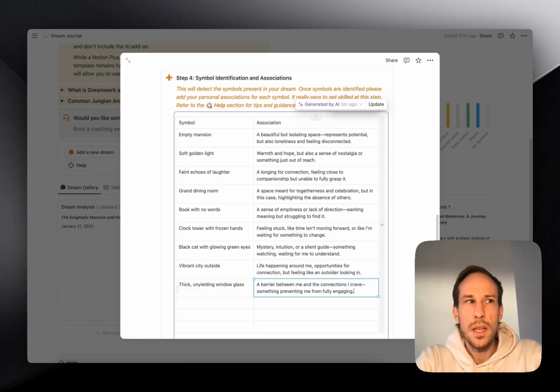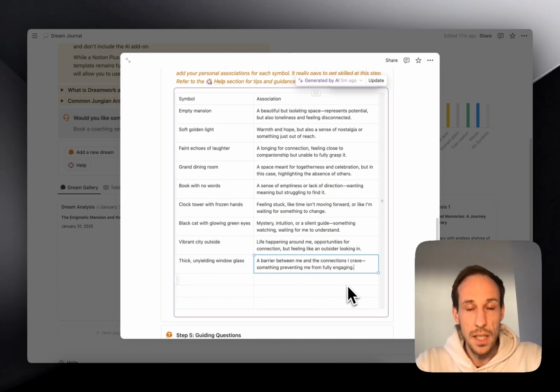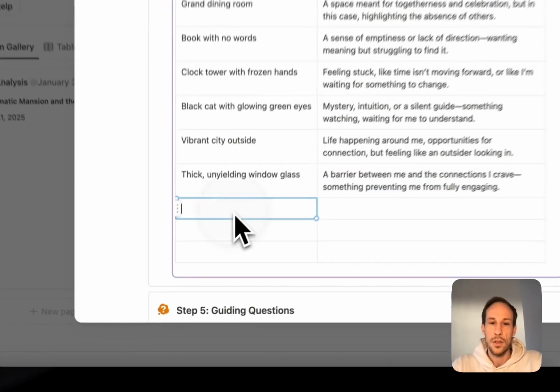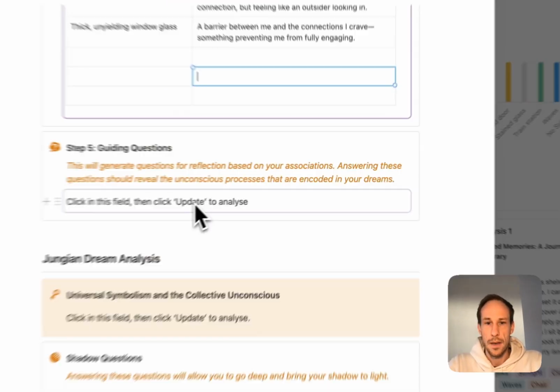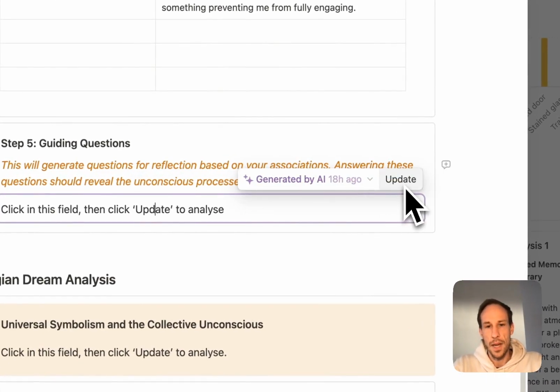So really spend some time on this. Get some good associations for these different symbols. If there are any symbols missing, you can add more. Now, this is where the magic starts to happen.